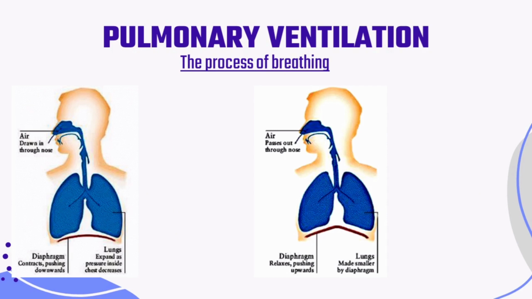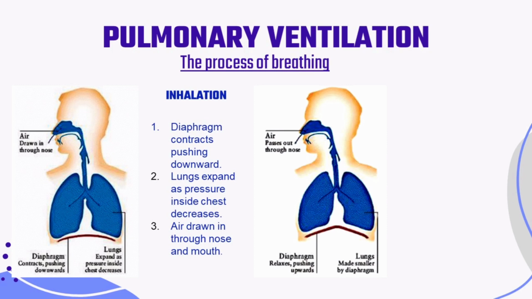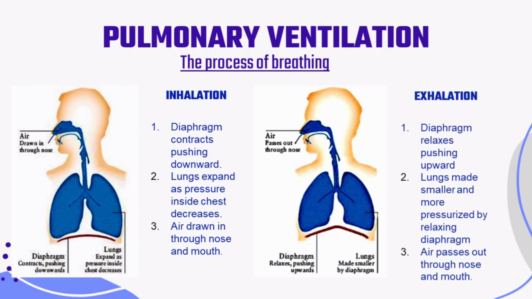So what will happen to our organs when we inhale? When we inhale, our diaphragm contracts, pushing downward, and our lungs expand as the pressure inside of our chest decreases, and the air is inhaled in through our mouth and nose. While when we exhale, our diaphragm relaxes, pushing upward, and our lungs become smaller and more pressurized. And the air also passes out through the nose and mouth.